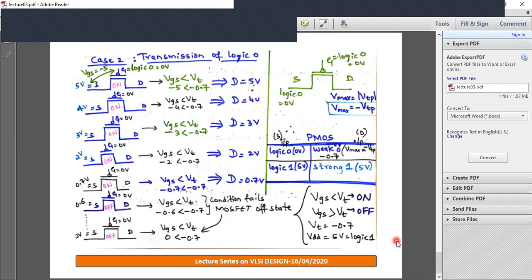So this is about the pass transistor. NMOS can pass strong 0, whereas PMOS can pass strong 1. So these are the drawbacks of a pass transistor. We'll try to overcome these drawbacks using transmission gate logic. Thank you for watching.